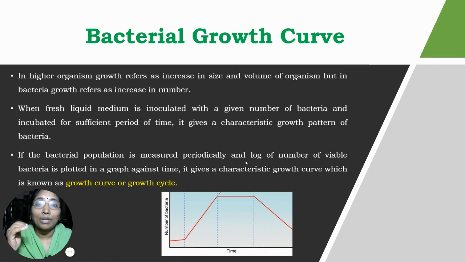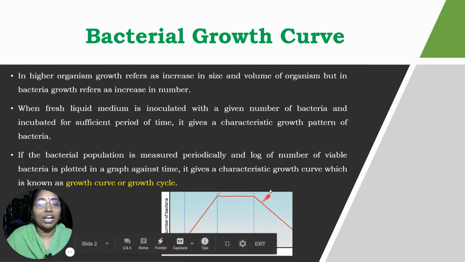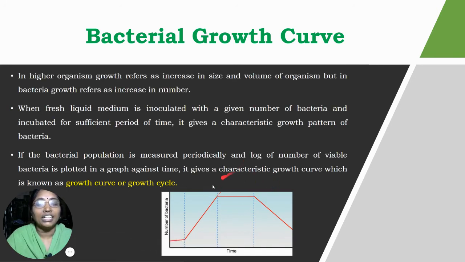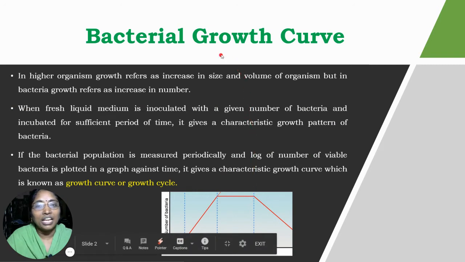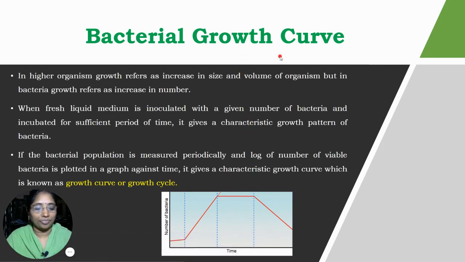We are not taking the number of bacteria directly, we are taking the logarithmic value of the number of viable bacteria on the y-axis, and the curve obtained is known as the growth curve or growth cycle.